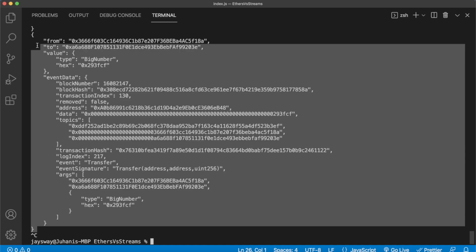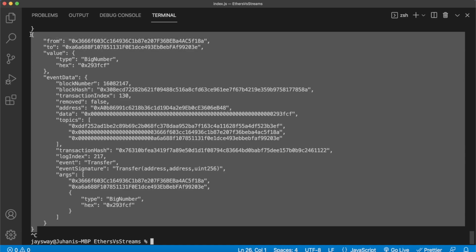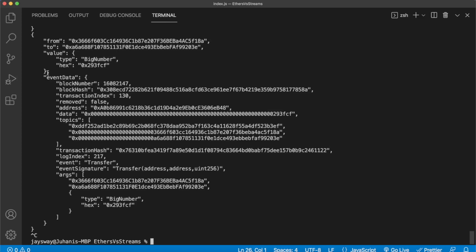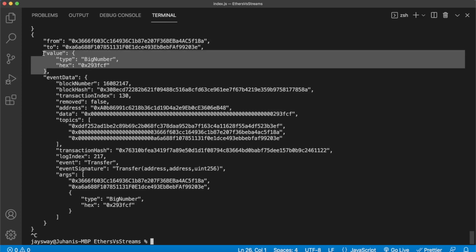So here, for example, is our first sample blockchain event that Ethers provides for us when listening to this USDC smart contract. We see the from address, the to address, which is great. We would have to provide some Ethers utils to get the exact value, as it's a big number. This would be simple, but again, you'd have to figure out how many decimals the contract has to be able to get the accurate value in the currency you're interested in. And then we have the event data. So we get the block number, the block hash, and all the unparsed data.